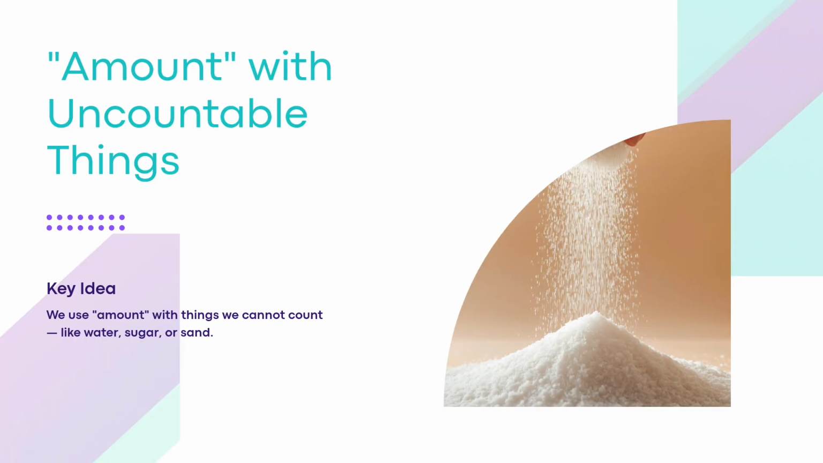Amount is used with uncountable things. Uncountable things are things that cannot be counted one by one. For example, water, rice, milk, air, and love are uncountable. We cannot say one water or two waters. So, we use amount to talk about them. For example, the amount of water in the glass is small.